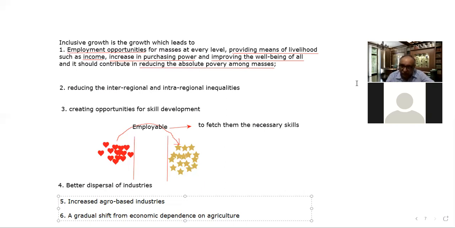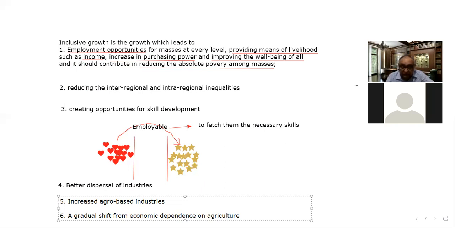And one of the biggest problems is the financial exclusion of rural people, though the government has made an effort for financial inclusion through the PM Jan Dhan Yojana, but still more needs to be done, right? So that is an important point over here.